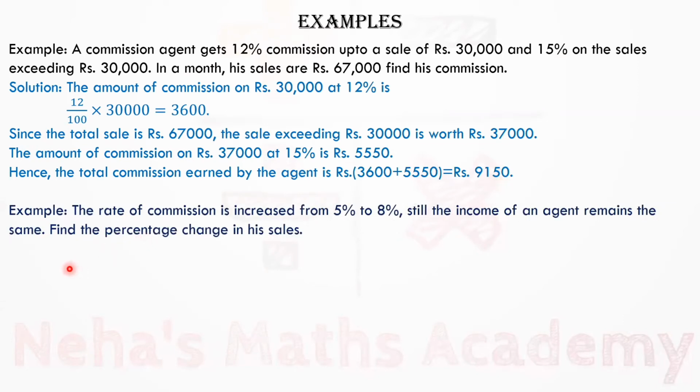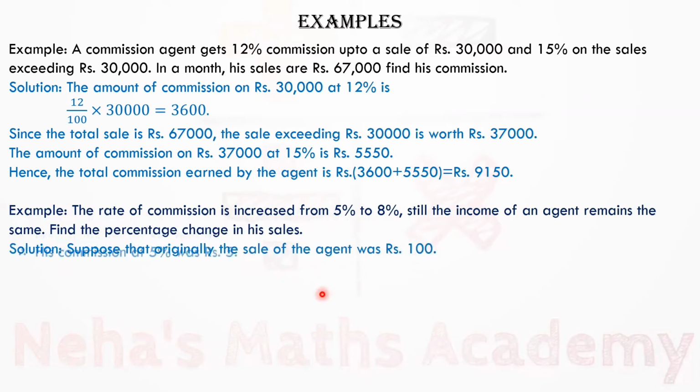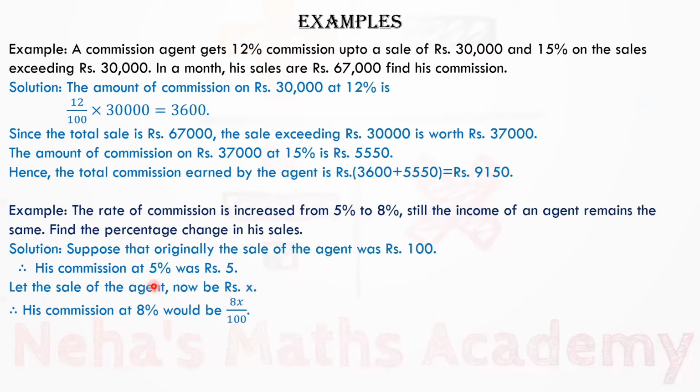Next example. The rate of commission is increased from 5% to 8%. Still, the income of an agent remains the same. Find the percent change in his sales. Suppose that originally the sale of the agent was rupees 100. Therefore, his commission at 5% was rupees 5. Let the sale of the agent now be x because his sale is changed now.